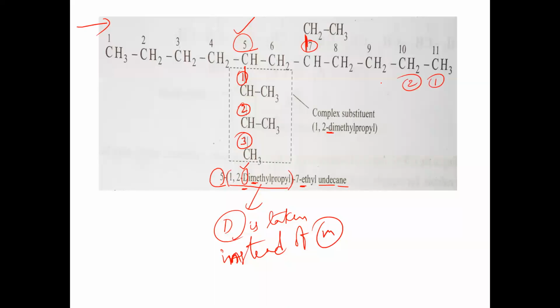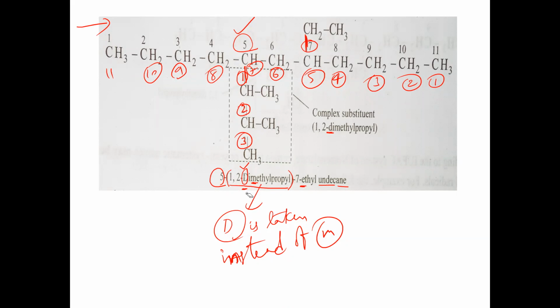First carbon, second, third, fourth, fifth carbon is getting ethyl here, and sixth carbon, then seventh carbon is coming here. 7, 8, 9, 10, 11. Now in this case, seventh position is given to dimethyl propyl and fifth position is given to ethyl. But which one should be given the lowest number? The D, dimethyl propyl. D should be given the lowest number.